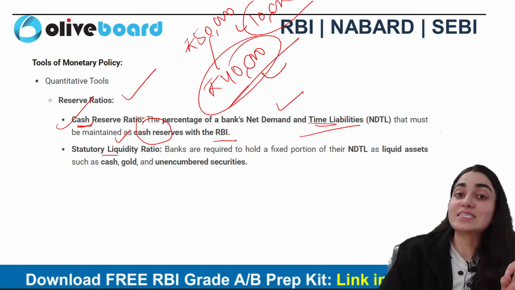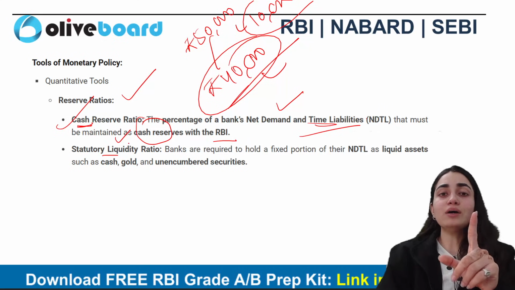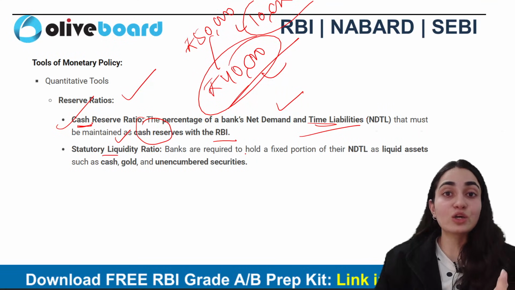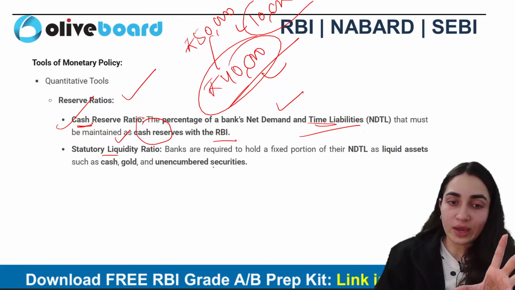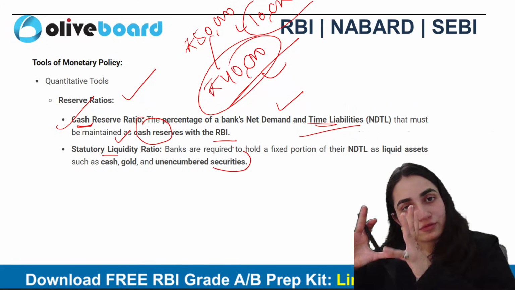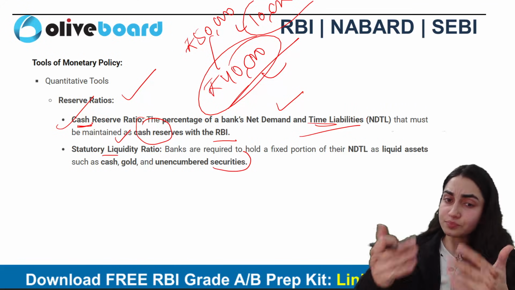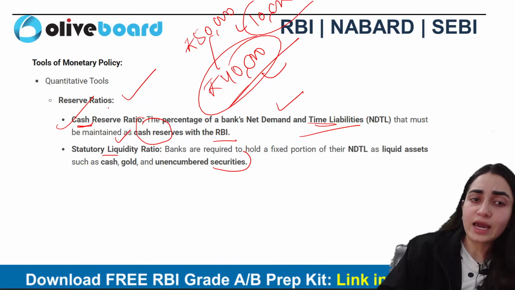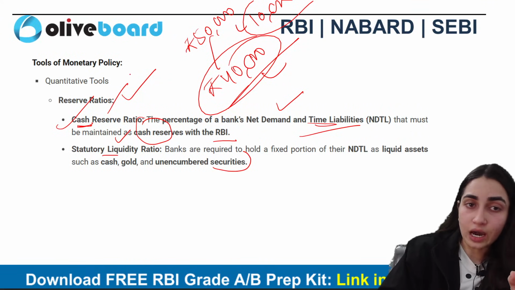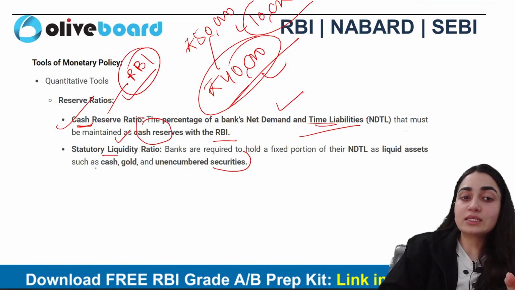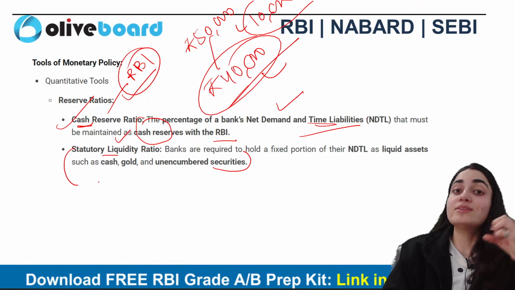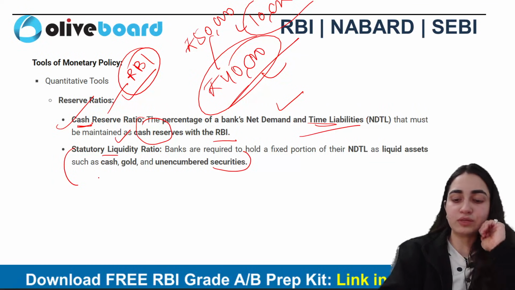Next is what? That is SLR, statutory liquidity ratio. Now remember, हमारे पास बाकी assets भी होते हैं, जैसे गोल्ड हो गया, जैसे कैश हो गया, हमारी सिक्योरिटीज हो गई. तो अगर वो जो है फिक्स पोर्शन में अगर मैं उनको certain portion, if I'm fixing that, is broadly part of what? Statutory liquidity ratio. Always remember, cash reserve ratio is something which is kept with RBI. This is something which the scheduled commercial banks have to keep with themselves only. So this is a bifurcation between both of them.